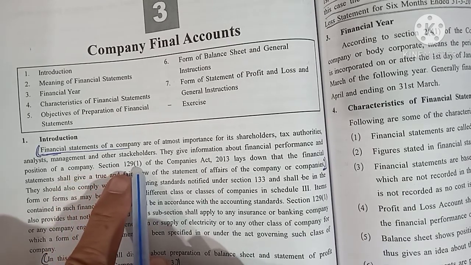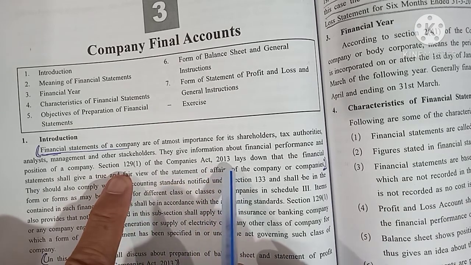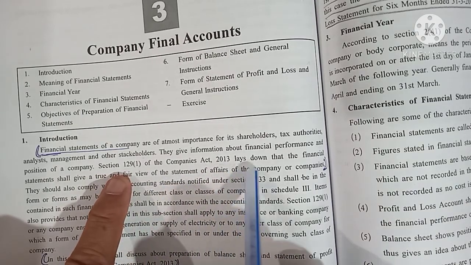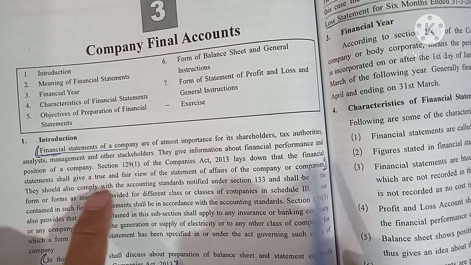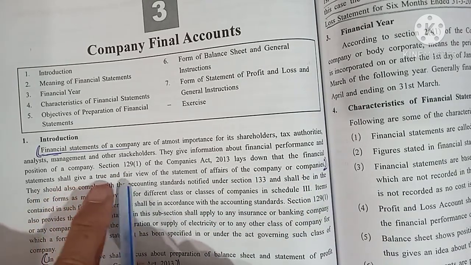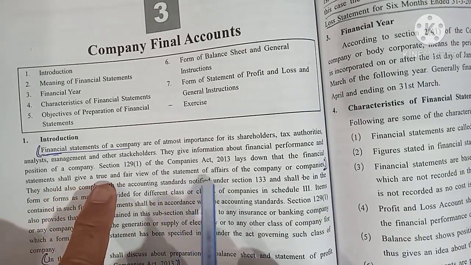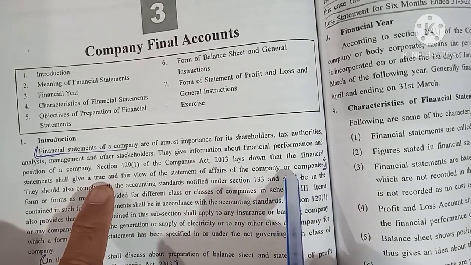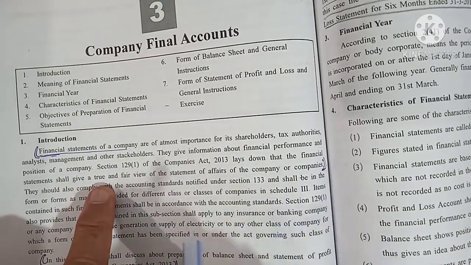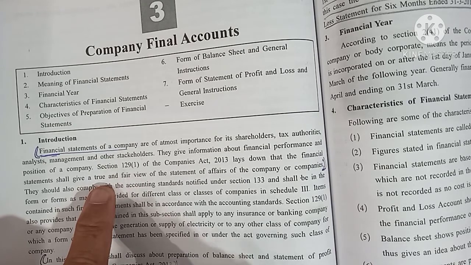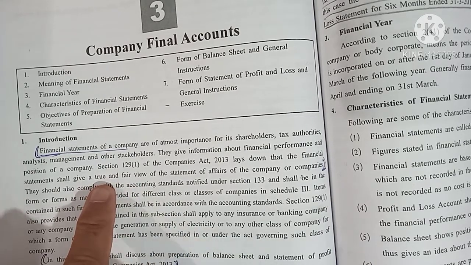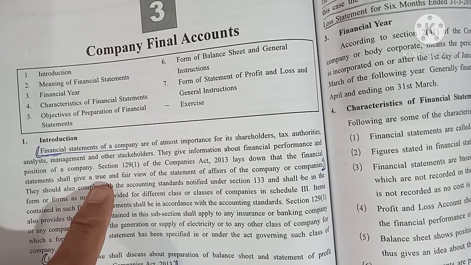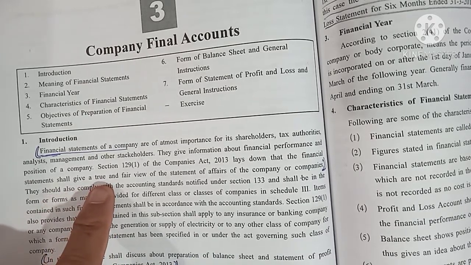Section 129(1) of the Companies Act 2013 lays down that the financial statements shall give a true and fair view of the state of affairs of the company. So the financial statement will give the true and fair appearance. By seeing the physical factory of the company, you cannot identify the position of the company. The financial statement will give the position of the company.